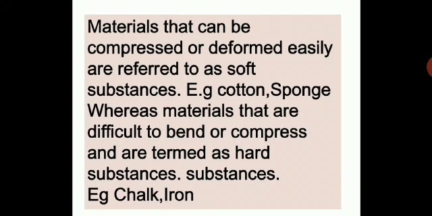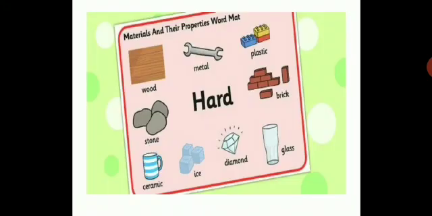Whereas material that are difficult to bend or compress are termed as hard substances. So here your hard substances like chalk, iron, you cannot compress it easily as you can do for soft toys, sponge and all that. So you see soft and hard material in your day-to-day life. You can make out their properties of hardness and softness. Here you have materials and their properties, word mat.